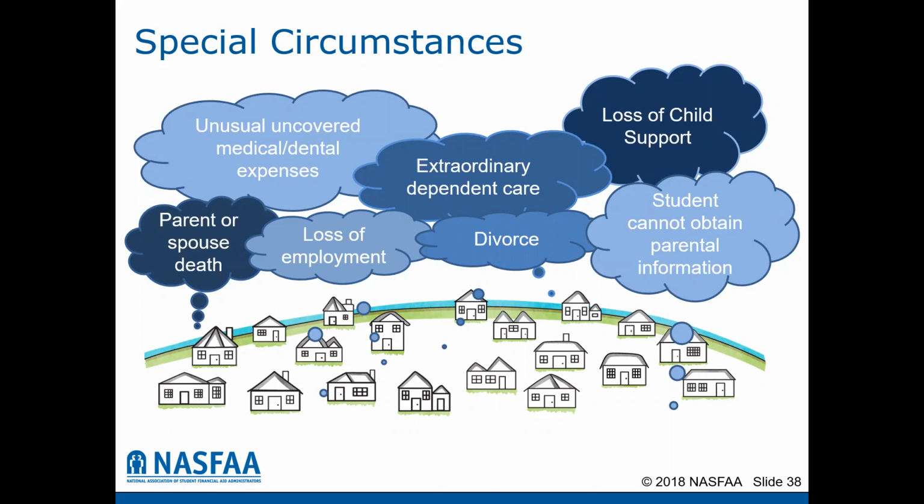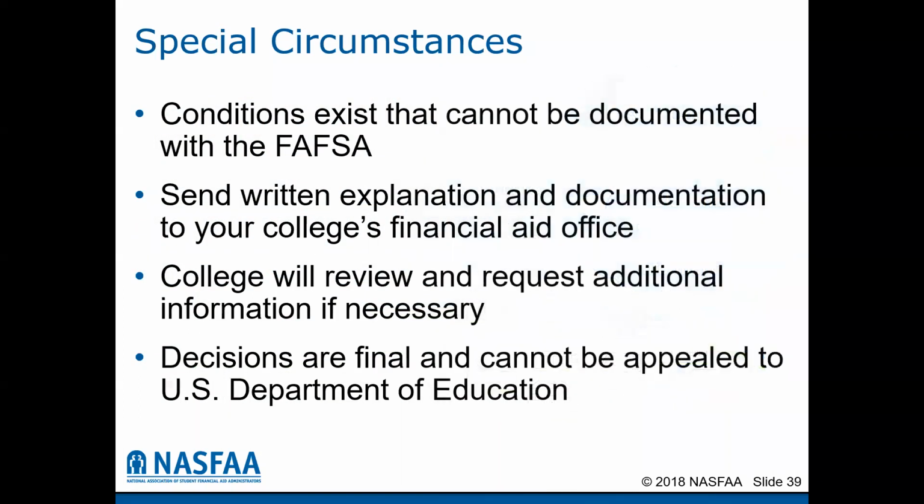So on this screen here are just examples of special circumstances that schools can consider. You would reach out again to each college and university where you have submitted the FAFSA and discuss their appeal process for changes in special circumstances. Again, these are conditions that exist that cannot be documented on the FAFSA. The family will be requested to provide some type of written explanation and documentation to the college's financial aid office. The college will review it, request additional documentation if necessary, and make a final decision. The decision is at the discretion of the college and university and cannot be appealed to the Department of Education.